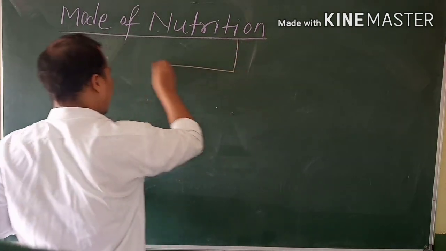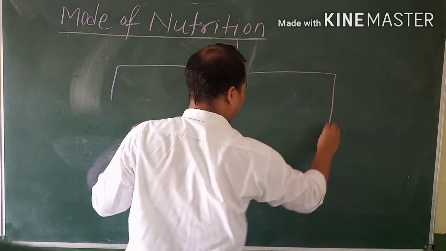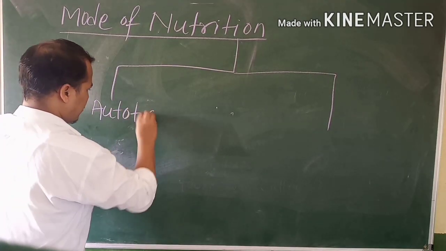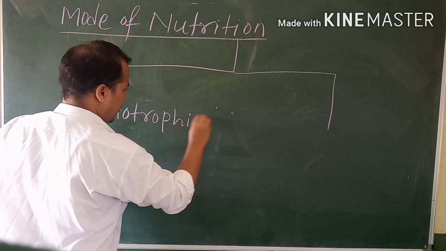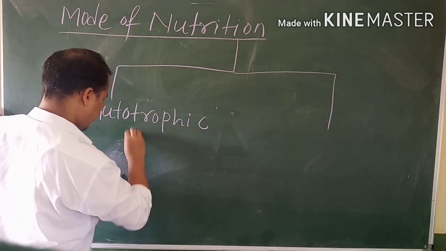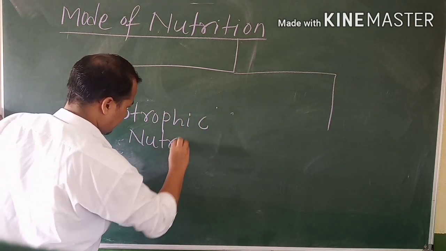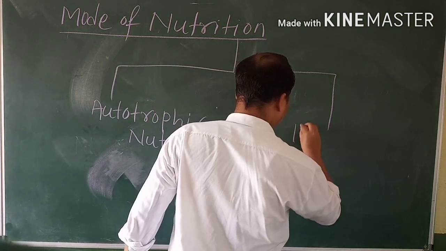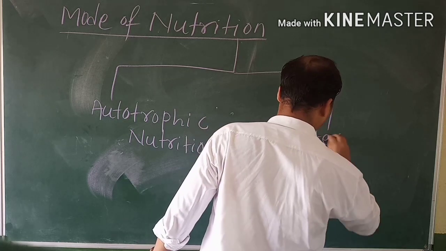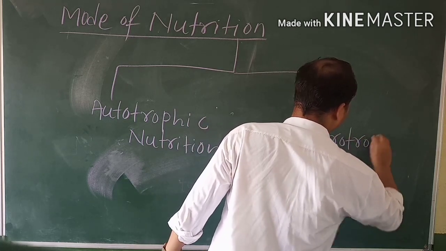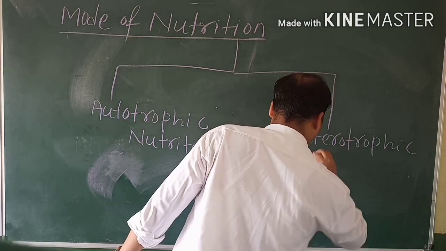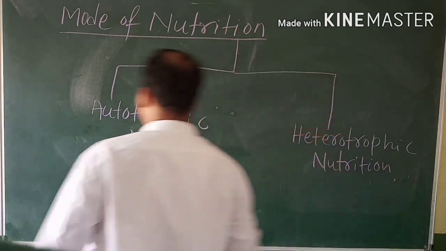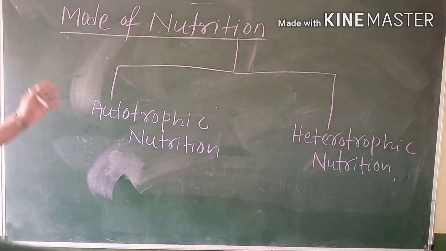What are they? The first one is autotrophic nutrition. The second one is heterotrophic nutrition.